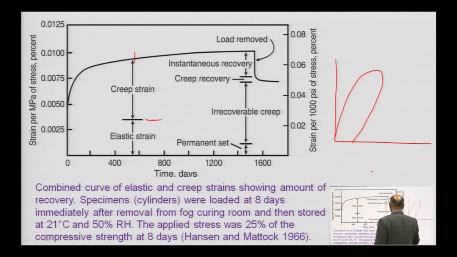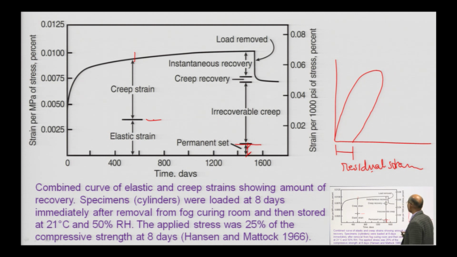Always you have a certain permanent set here. This is your residual strain, the permanent set. After removal, this is the irrecoverable creep, which has permanently damaged your member.